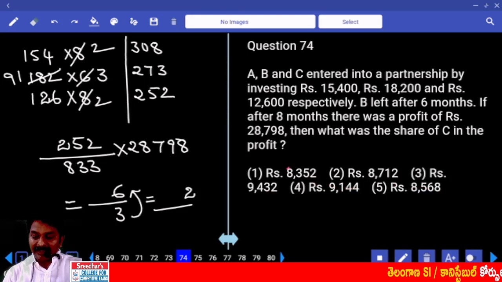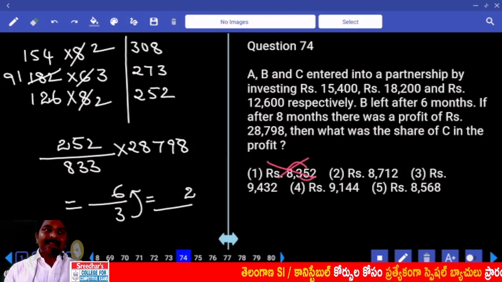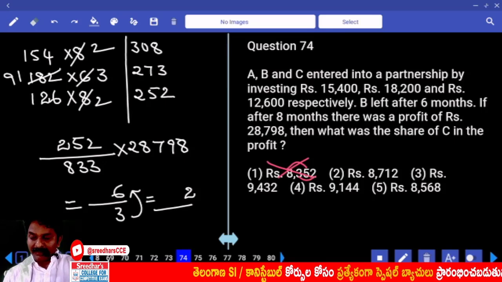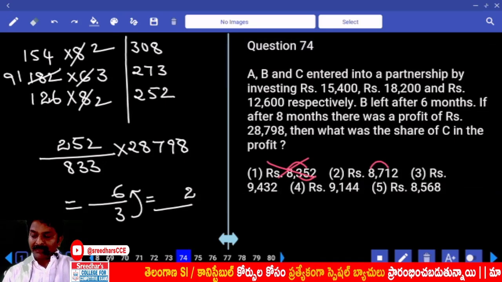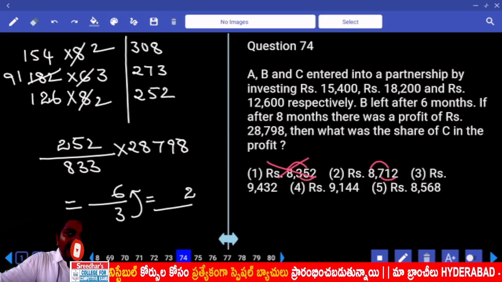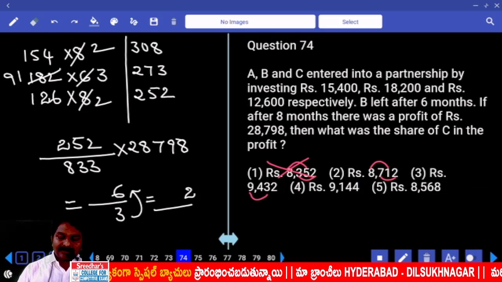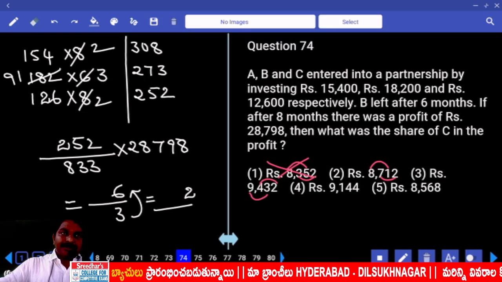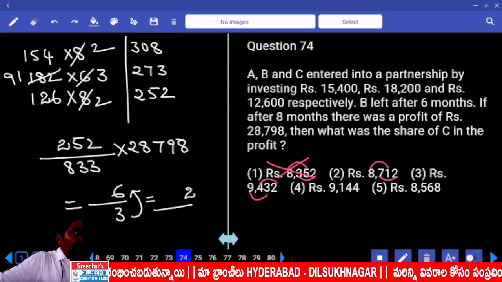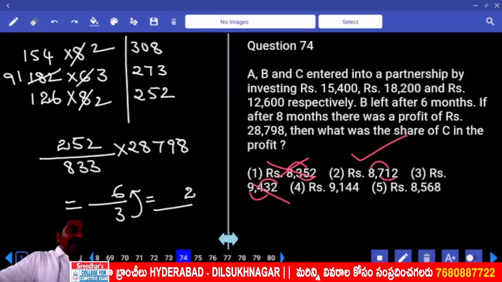Let's see that. 8 plus 5, 3 plus 2, difference is not an 11 multiple. 8 plus 1, 7 plus 2, difference is 0. That can be your answer, hold it. 9 plus 3, 4 plus 2, difference is not 0, not an 11 multiple. So how many 11 multiples are there? Only one. Second is final.